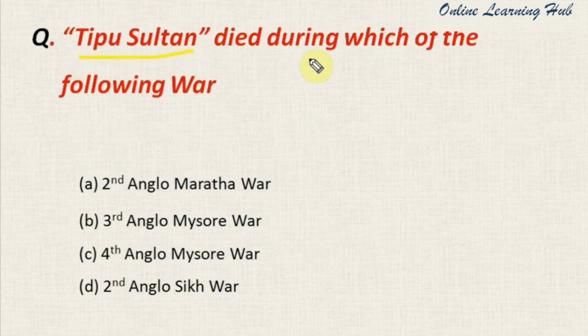Tipu Sultan died during which of the following wars? Second Anglo-Maratha War, Third Anglo-Mysore War, Fourth Anglo-Mysore War, Second Anglo-Sikh War. And the right answer for this question is option C, Fourth Anglo-Mysore War. So Tipu Sultan died while fighting against Lord Wellesley in the Fourth Anglo-Mysore War.